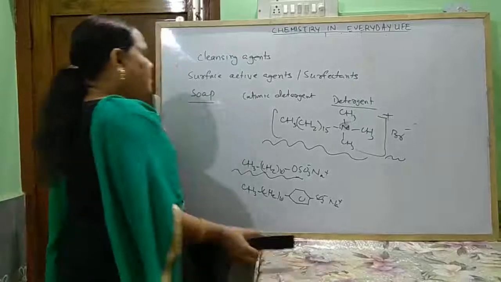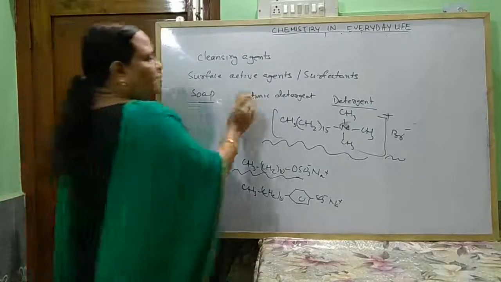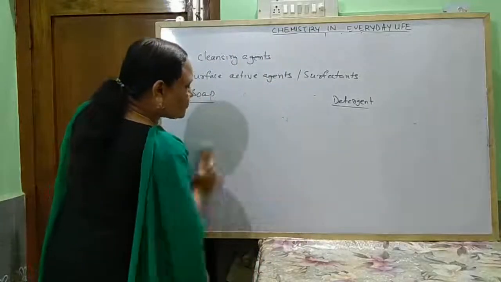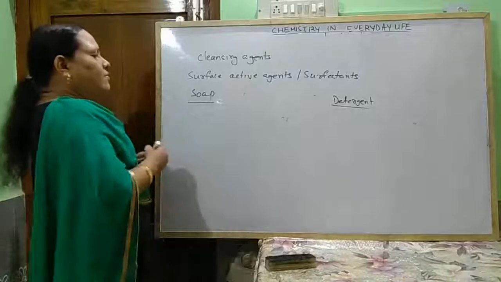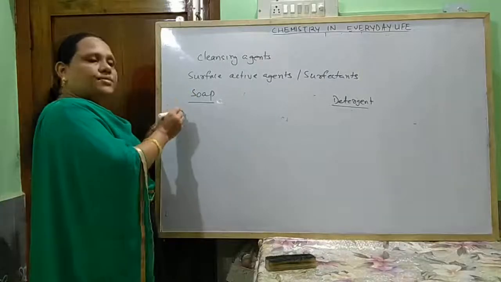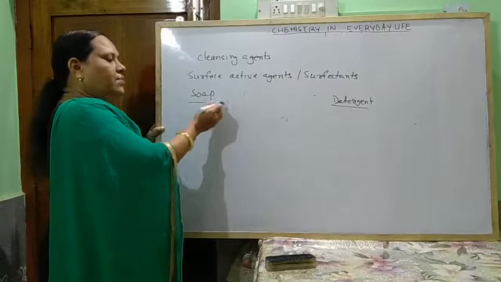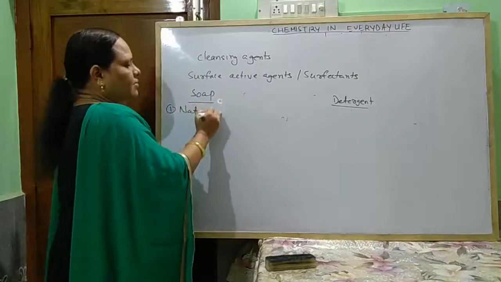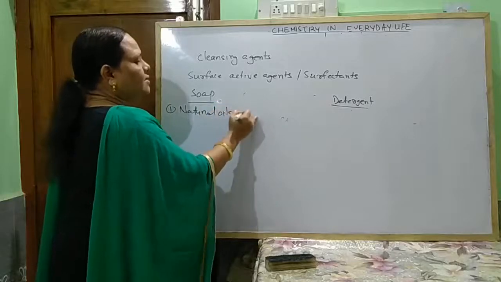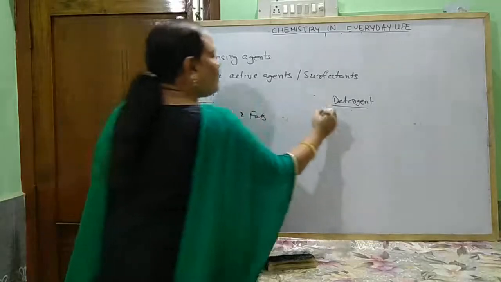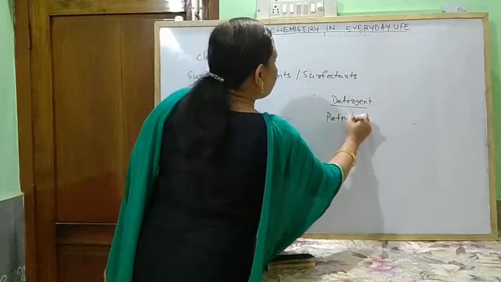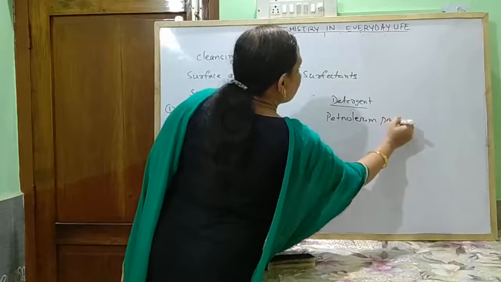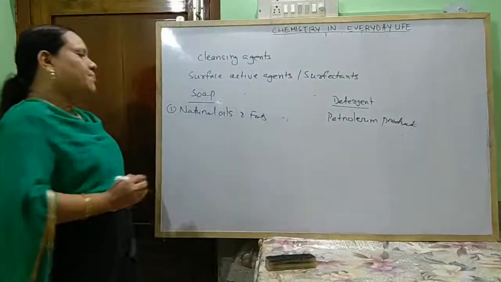Then what is the difference between soap and detergents? The difference is that soaps are formed from natural oils and fats, and detergents are formed from petroleum products.